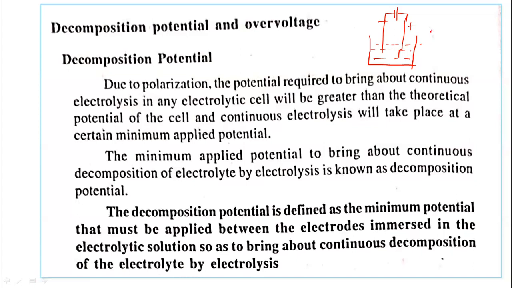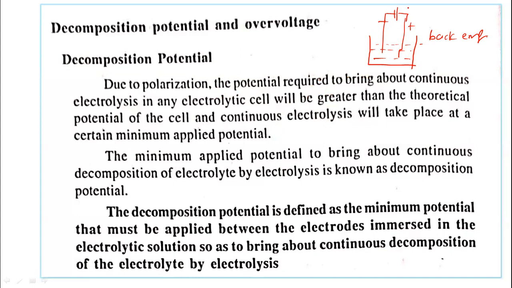That is, back EMF is produced here, and this back EMF opposes the external EMF, and therefore the continuous electrolysis of the electrolyte does not take place. It means the electrode gets polarized. So the potential required to bring about continuous electrolysis of such an electrolytic cell will be greater than the theoretical reversible potential of the cell.